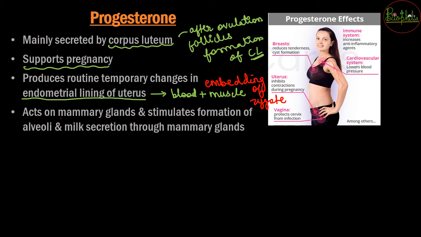There are also mammary gland changes. There will be stimulation of the formation of alveoli, the alveolar sacs, which produce milk, and that is all because of the hormone progesterone.